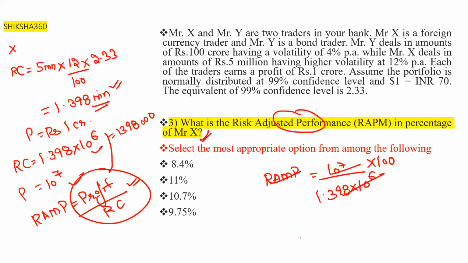And the profit is 1, 2, 3, 4, 5, 6, 7 upon 1398000 into 100. Once again, I will check: 1, 2, 3, 4, 5, 6, 7 divided by 1398000 into 100. I think there is some issue in the zeros. It comes out to basically 7.13%. I think there is some issue in the options.